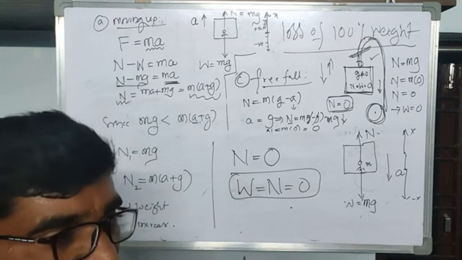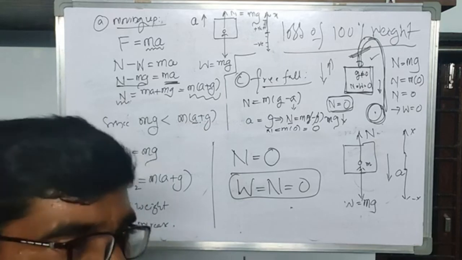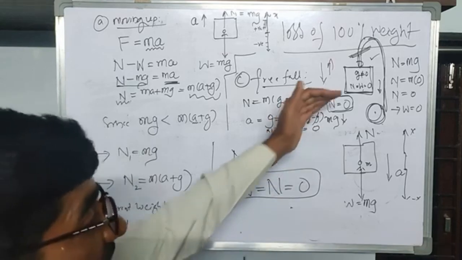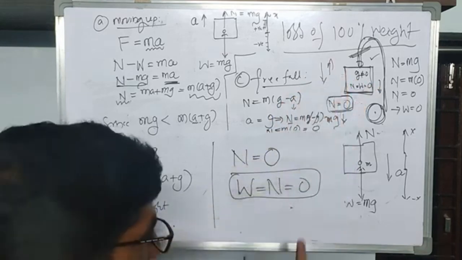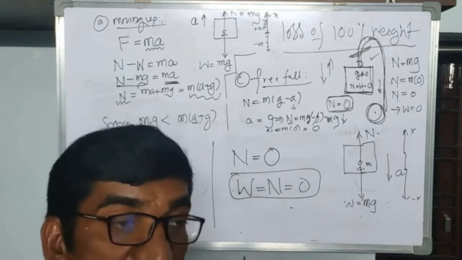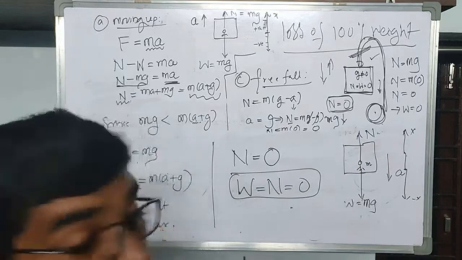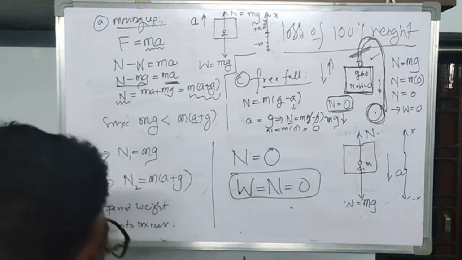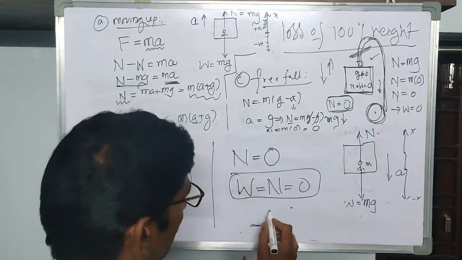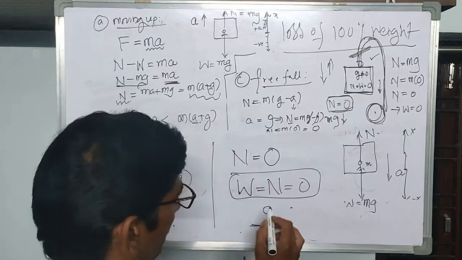Suppose that his actual weight is 60 kg. But whenever he is placed in such a lift, his weight automatically falls from 60 to 0. So here 100% weight loss is taking place. Suppose this is the bottom of the lift, and this is the person.